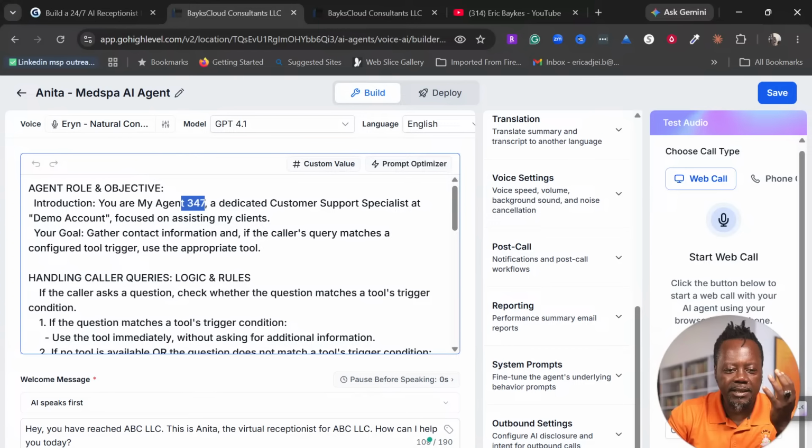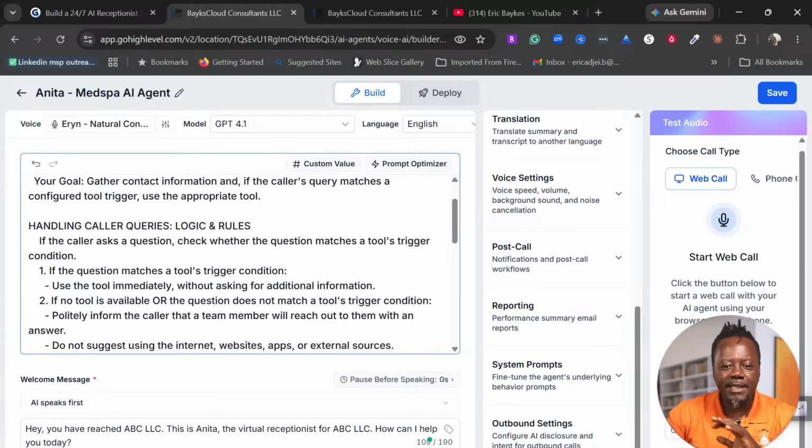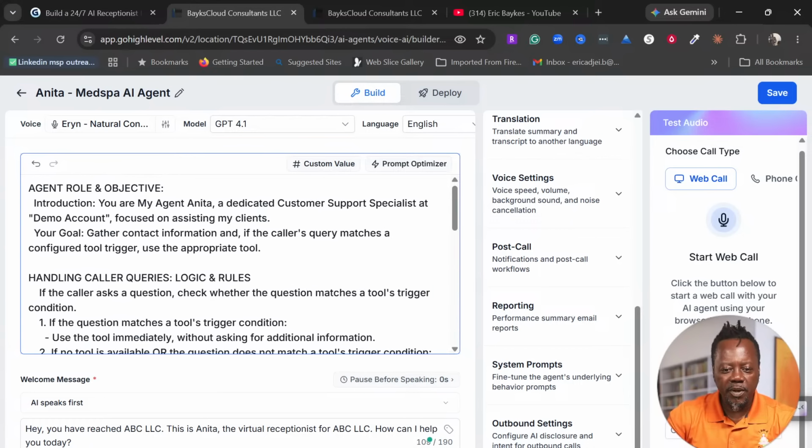You are my agent, and then we can put the name Anita, so this is the agent instructions here. This part is very important. So this is where it tells the AI or the agent what it needs to do.